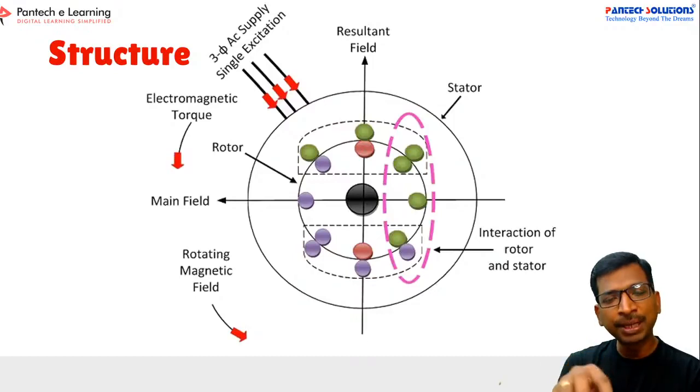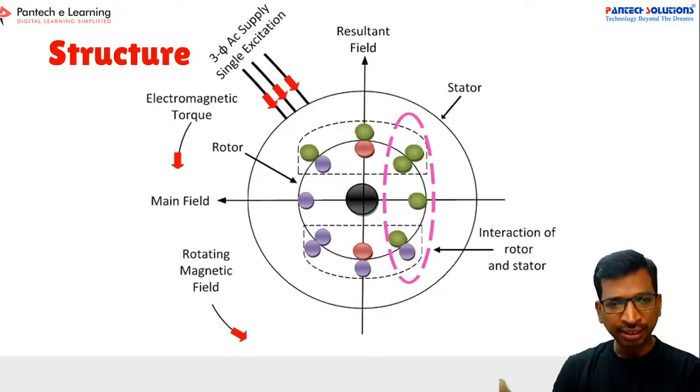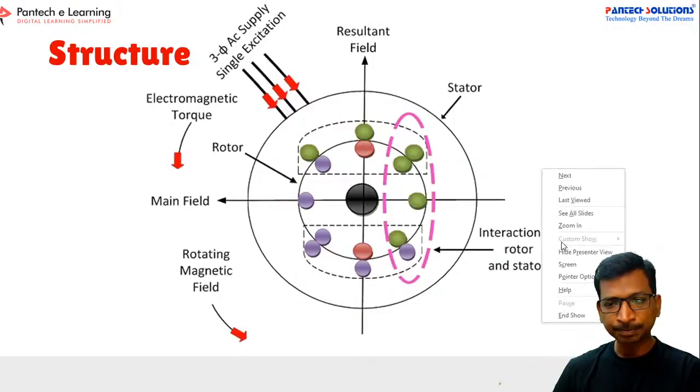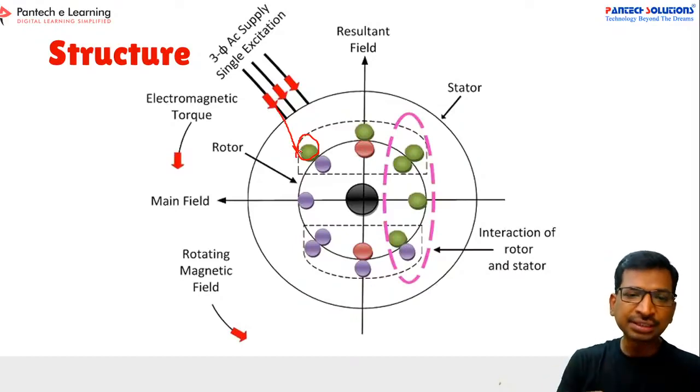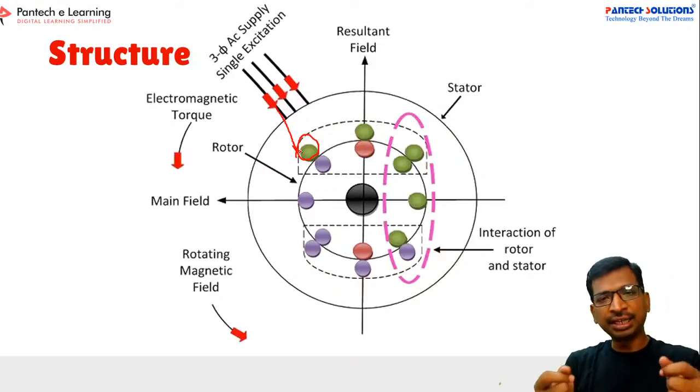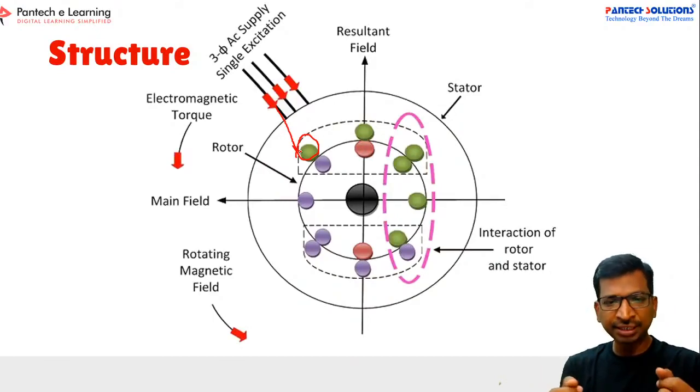Whenever you are applying a voltage to the stator coil, these are all the stator coils, then within this coil, one resultant flux will be generated. See here, if you take any conducting material and apply voltage to the material, then what will happen?